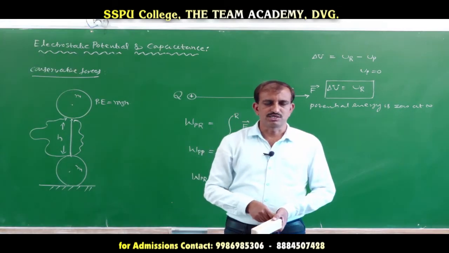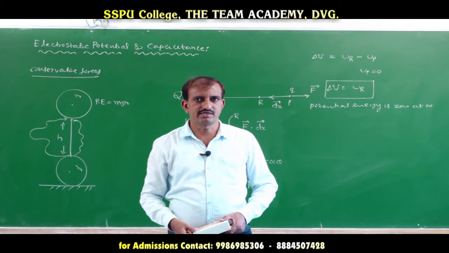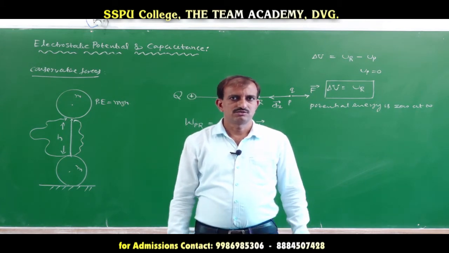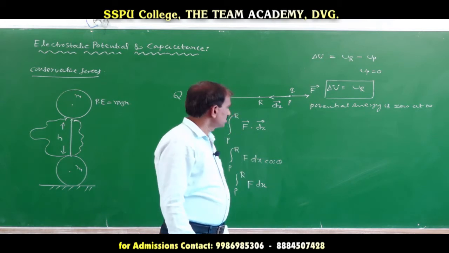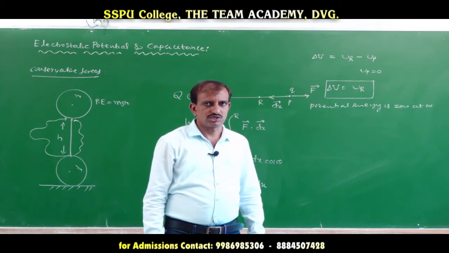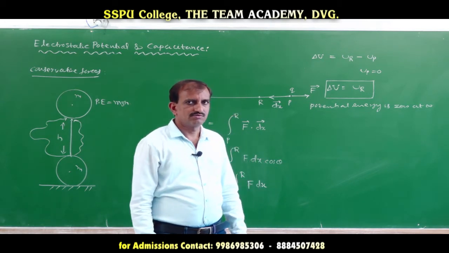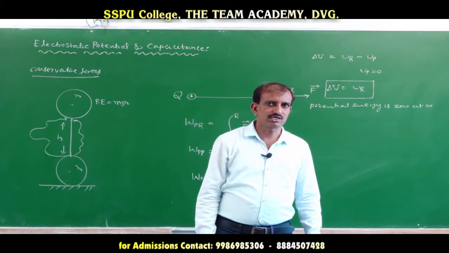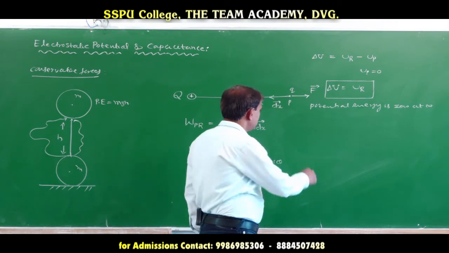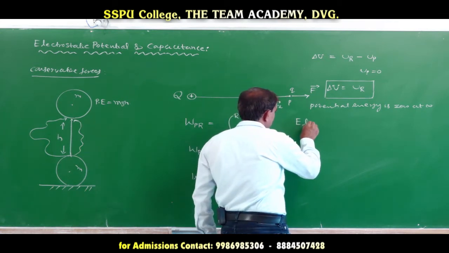It is convenient to divide the work done by the charge, so that we obtain a physical quantity known as electrostatic potential. What is electrostatic potential?